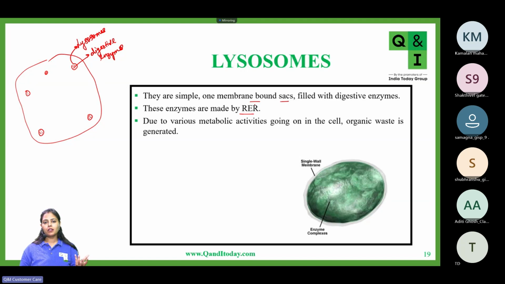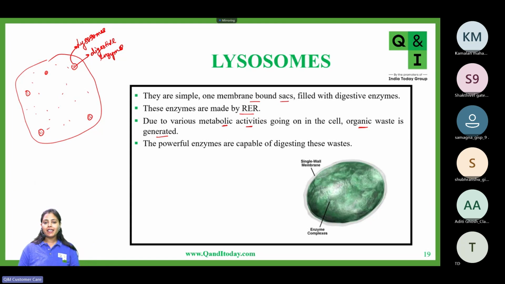Okay, so now what's the need of lysosomes having these digestive enzymes? Why are digestive enzymes present inside the lysosomes? Basically, because of the various metabolic activities which are going on inside the cell, a lot of organic waste is generated. In the cytoplasm, there would be so many reactions occurring, and because of these reactions, a lot of waste will also be generated.